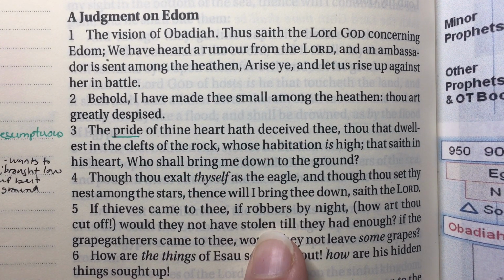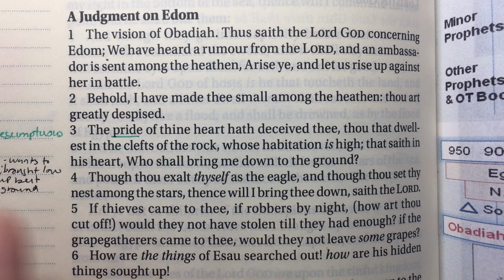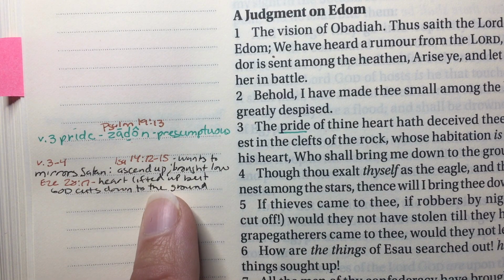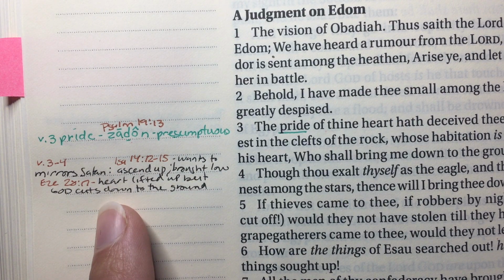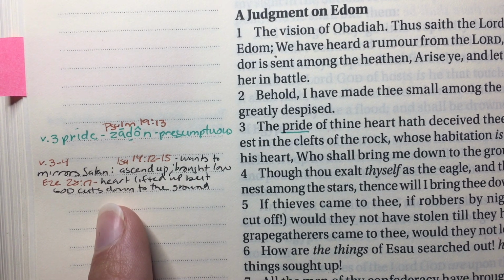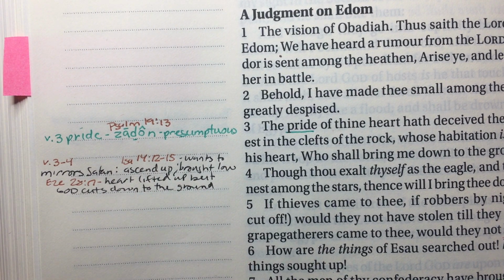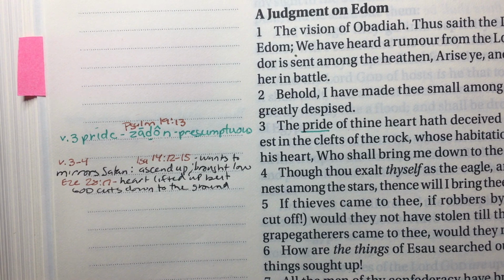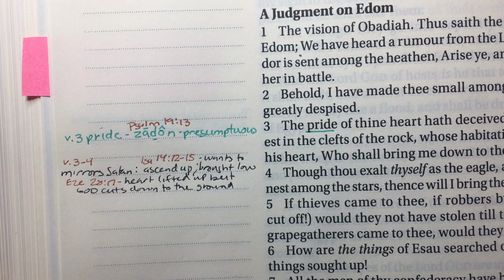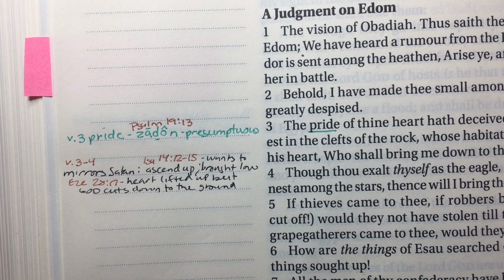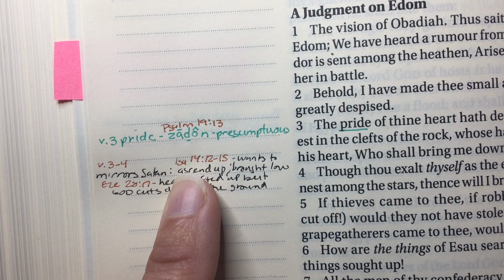And in case you haven't seen this before, I'm going to show you these places. I've added that in my Bible, but I haven't gone to those places and notated. So this is just to show you. But remember, this is just me moving my notes over, and things strike me and I add them, but this isn't the completed study. So the first spot we're going to look at is Isaiah 14 verses 12 through 15.